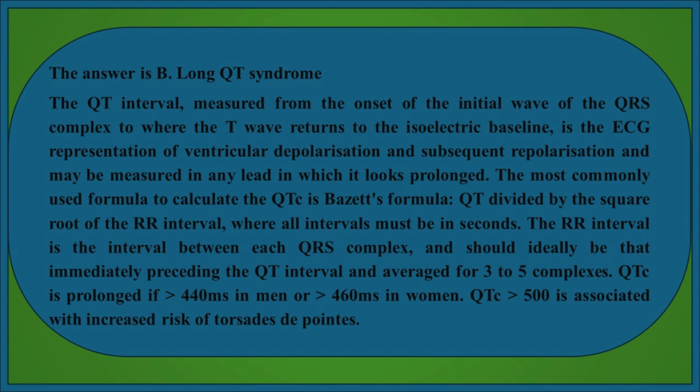The RR interval is the interval between each QRS complex and should ideally be that immediately preceding the QT interval and averaged for 3 to 5 complexes. QTc is prolonged if greater than 440 milliseconds in men or greater than 460 milliseconds in women. QTc more than 500 is associated with increased risk of Torsades de Pointes.